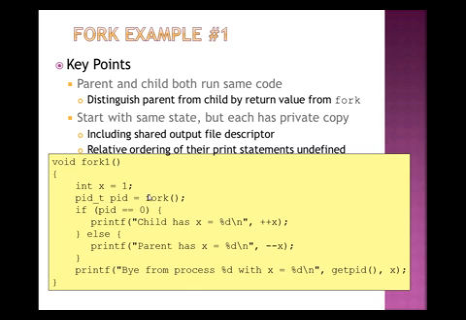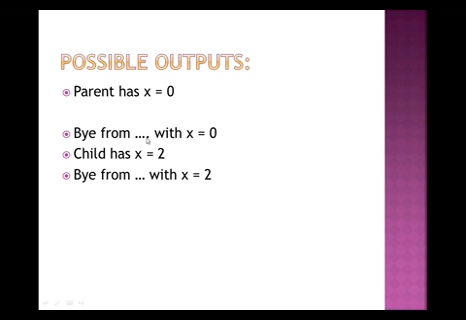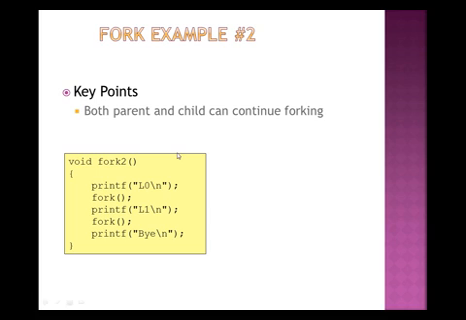So in the same way, the parent has x equals 0 first, bye from with x equals 0, child has 2, then bye from with x equals 0. Both child and the parent can continue the forking. So this can continue the forking: printf L0, that is line 0, fork, printf L1, that is line 1, fork, then printf bye. That is the next example, fork2.